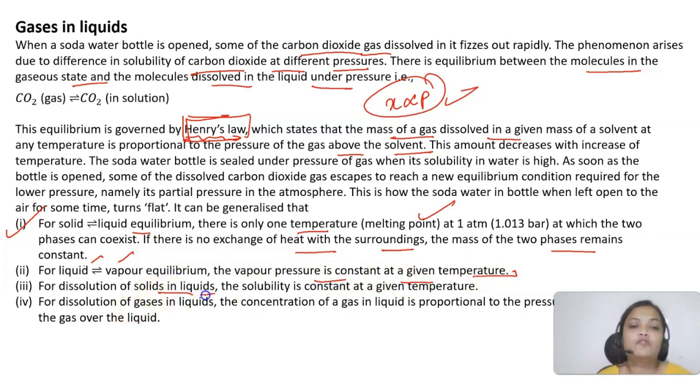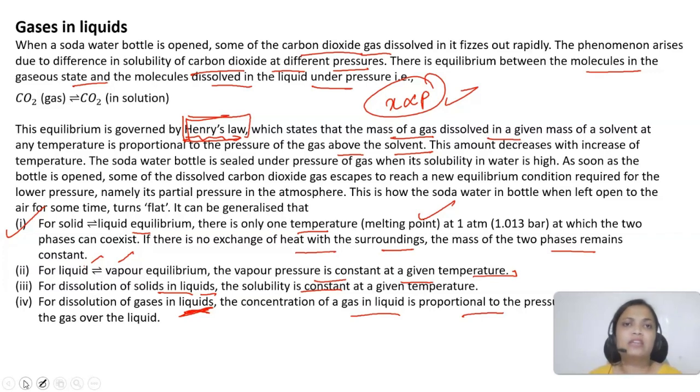For dissolution of solids in liquid, solubility is constant at a particular temperature, but it will change with temperature. Similarly, for dissolution of gases in liquids, the concentration of gas in liquid is proportional to the pressure of the gas over the liquid. So these are the points that we have generalized from our discussion.